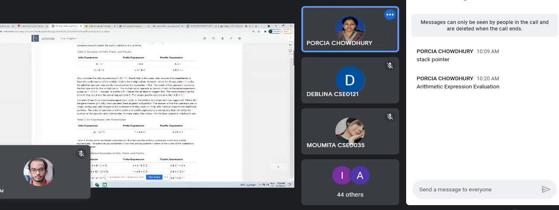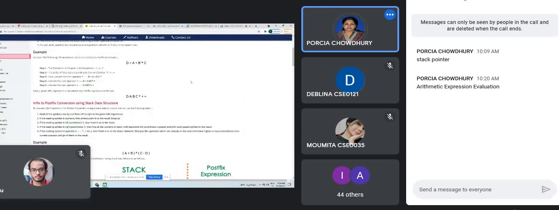These two are different. See this one and this one. Why is it different? Because we have used the parenthesis. Now quickly I will tell you how we will do this using a stack.